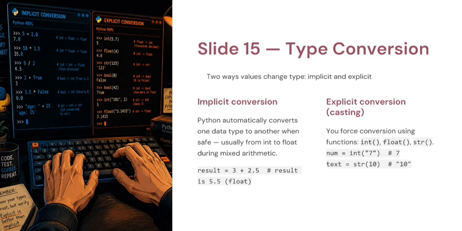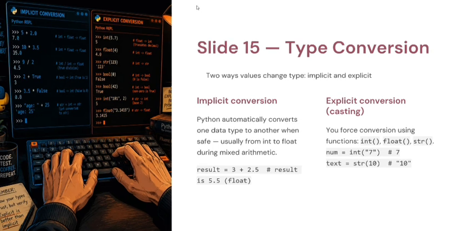Sometimes we need to convert one data type into another. This is called type conversion. There are two types. Number 1, implicit conversion. Python automatically converts one data type to another when safe, usually from int to float during mixed arithmetic.